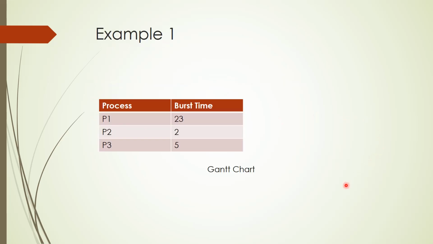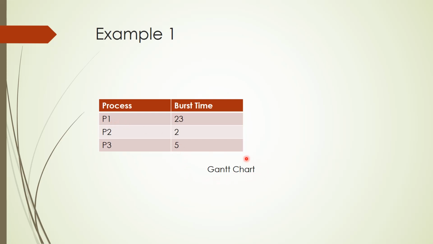In this example, we have three processes P1, P2, P3 and their burst times, which is the time they need to complete their execution. P1 needs 23 clock cycles, P2 needs 2 clock cycles and P3 needs 5. This needs to be implemented using the first come first serve algorithm. Because P1 is the first process, we put it first in a Gantt chart.